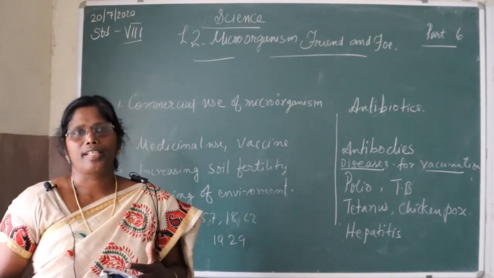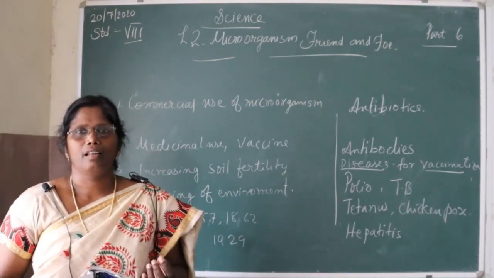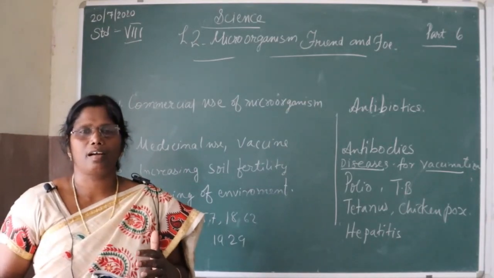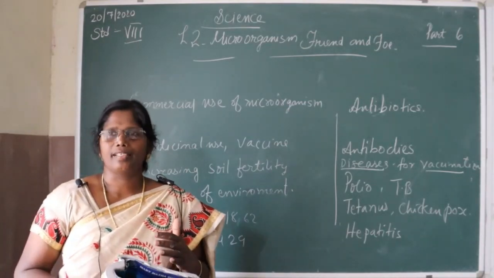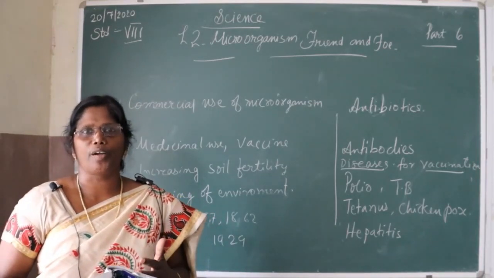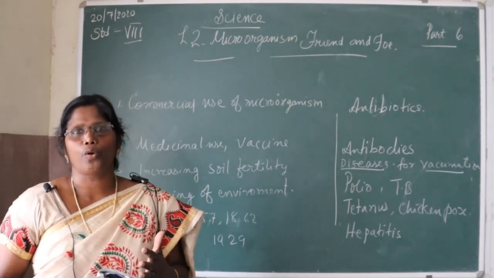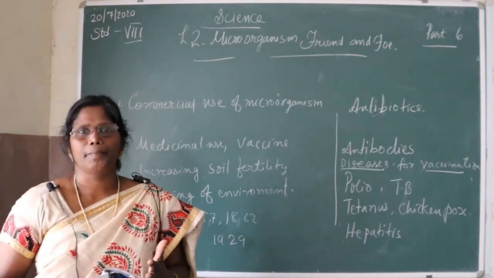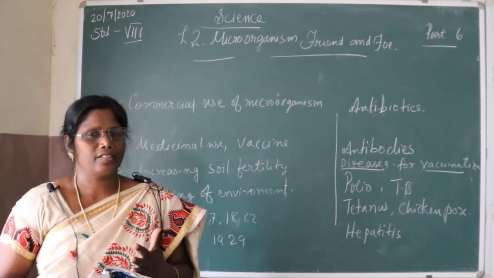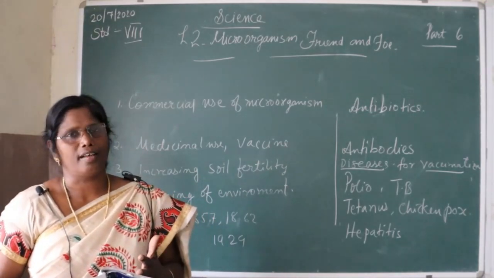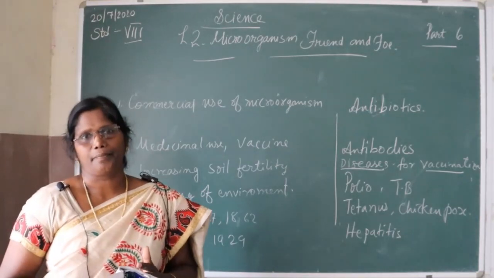He noticed that a little spore of mold was present on one of his culture plates, and that the presence of this mold stopped the growth of bacteria. From this mold, penicillin was discovered.